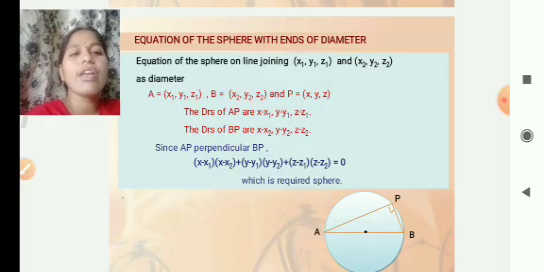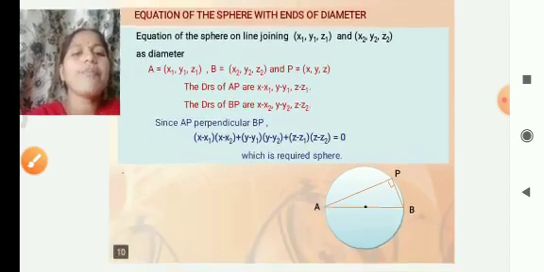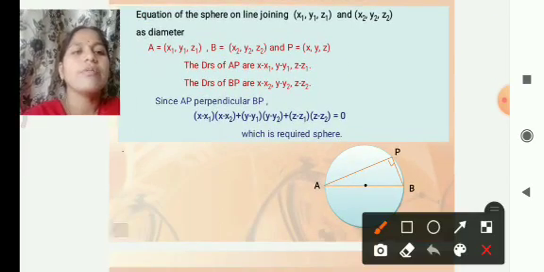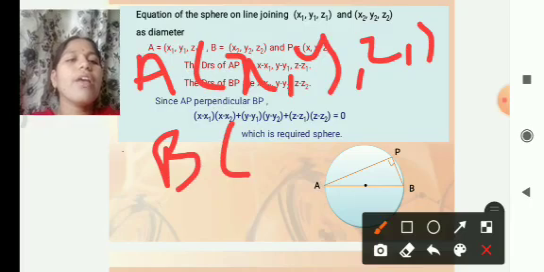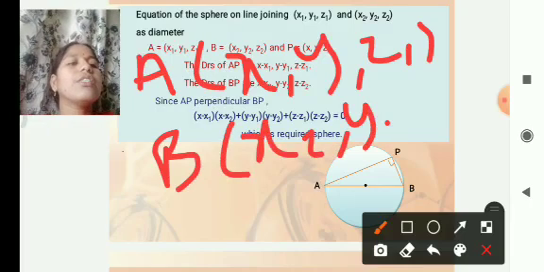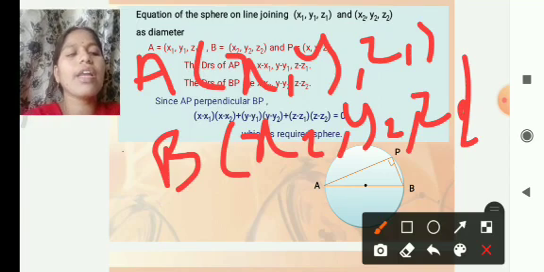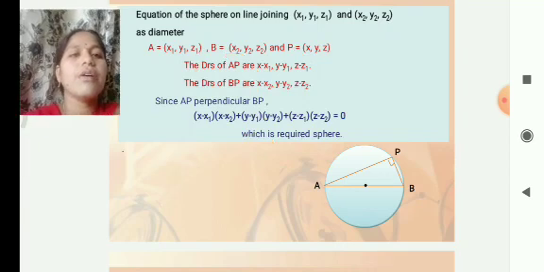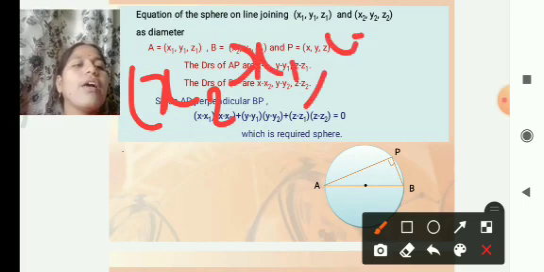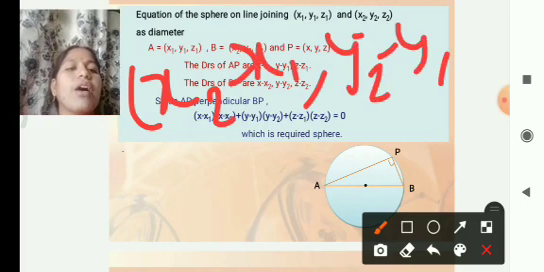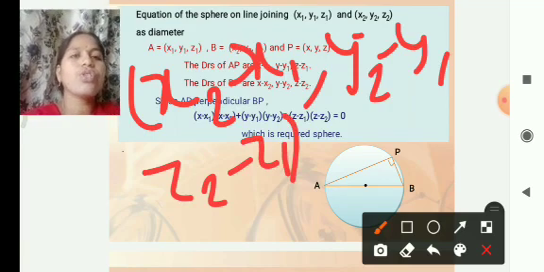We have to find the direction ratios of any two points, A (x1, y1, z1) and B (x2, y2, z2). Here are the two points. The direction ratios of those two points are x2 minus x1, y2 minus y1, z2 minus z1. These are the direction ratios of those two points.